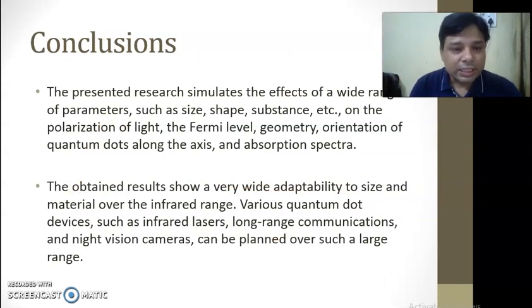In conclusion, we can say that the presented research simulation shows the effect of a wide range of parameters such as size, shape and substance on the polarization of light and the Fermi level, geometry and orientation of the quantum dot along the axis and absorption spectra. The obtained results also show very wide adaptability to the size and material over the infrared range. Various quantum dot devices such as infrared lasers, long-range communications and night vision cameras can be realized over a large range using these kinds of materials.